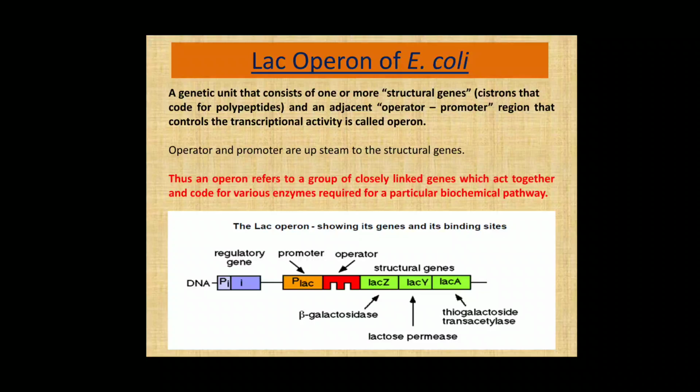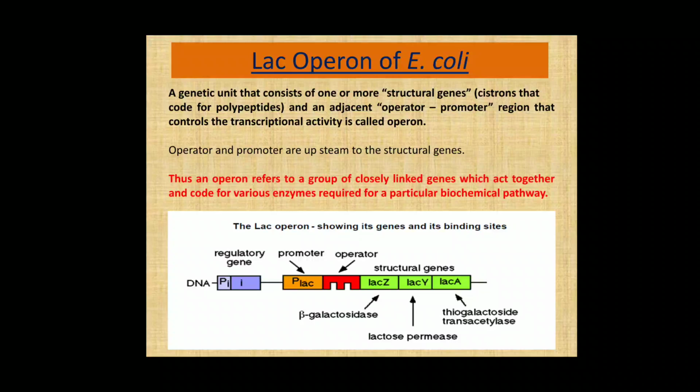Upstream to these structural genes there is the operator region, upstream to that there is the promoter region, and upstream to that there is a regulatory gene denoted by I. The enzymes encoded by these structural genes are beta galactosidase, lactose permease, and thiogalactoside transacetylase. So this is the lac operon in E.